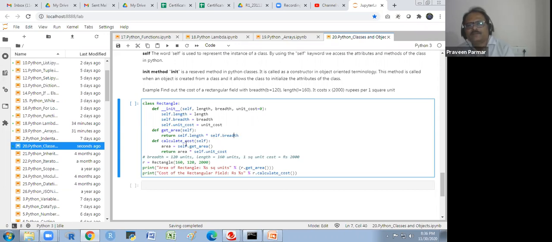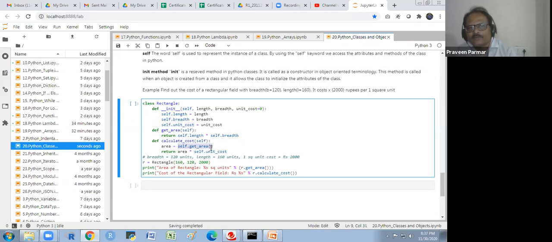Okay. And then I am defining calculate_cost with self only. The area is equal to self.get_area first. So this self.get_area, I am taking it here as area, of this function I am using here. So now return area into self.unit_cost. Self.unit_cost of this, I am using it here.